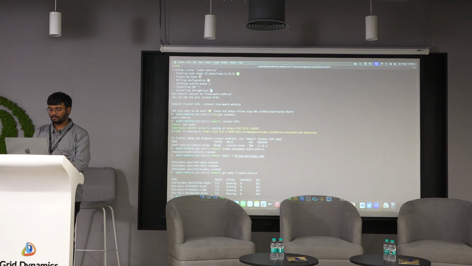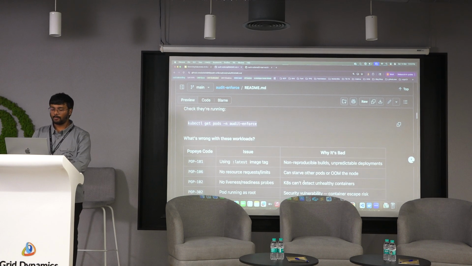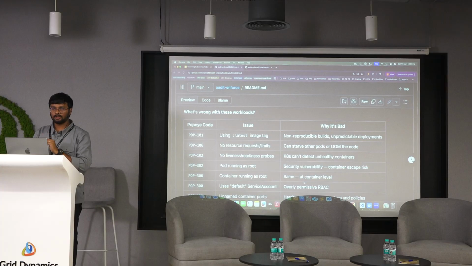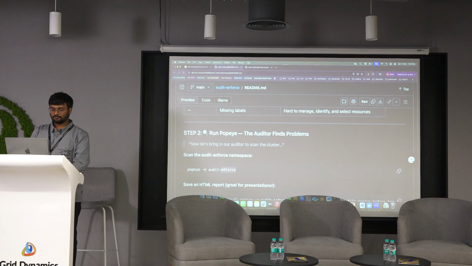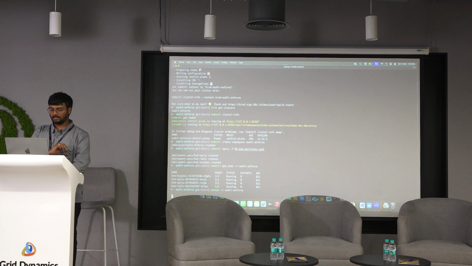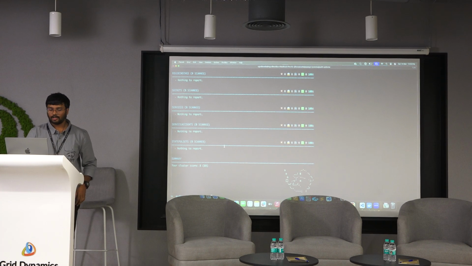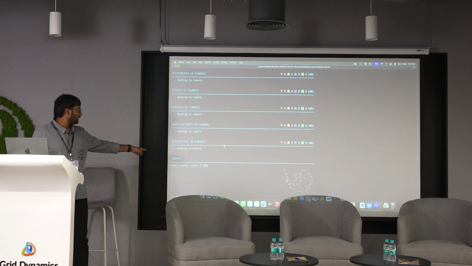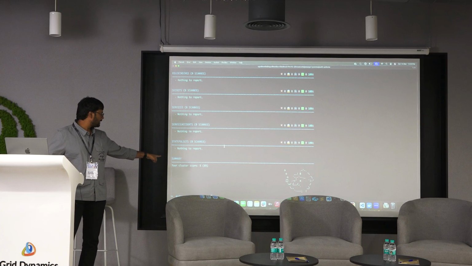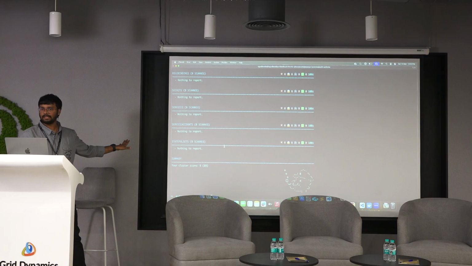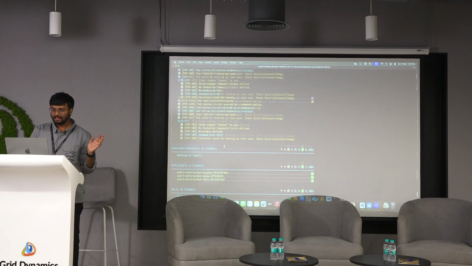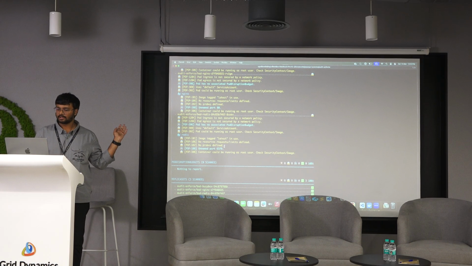Perfect, these are running. And now we will do a Popeye CLI scan and identify what are the things that are not properly following the best practices. Yeah, so this is the scan command. And if you see the cluster health here, based upon the scanning, it has given the score for a cluster. So this is 89% healthy. And see why it is just 89, why it's not 100%.